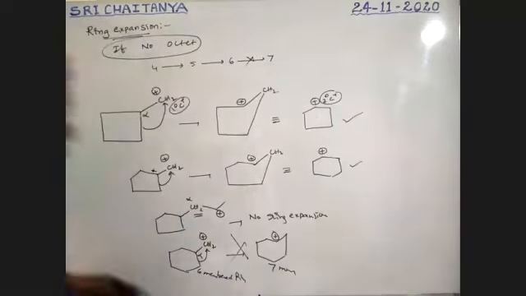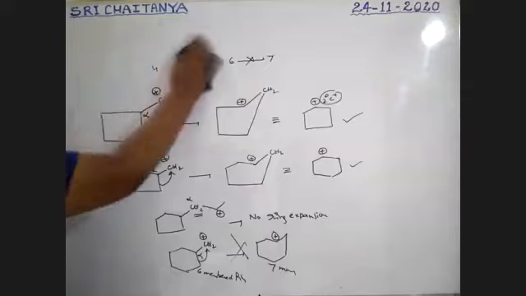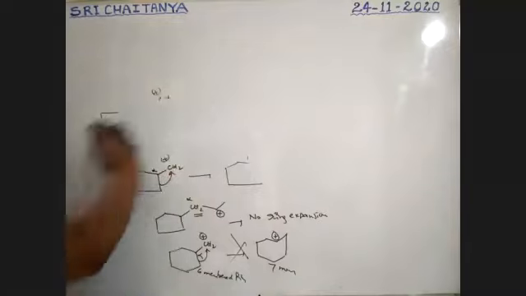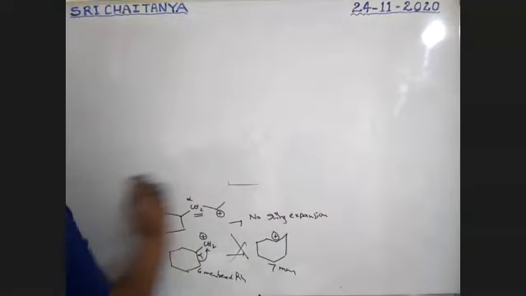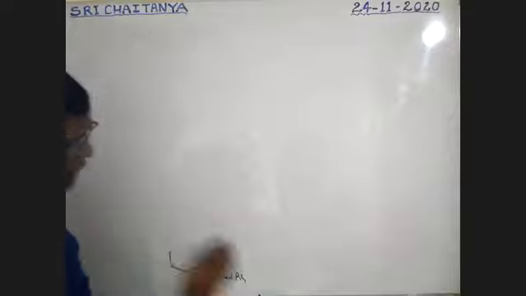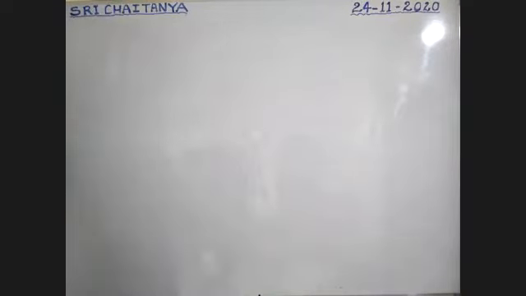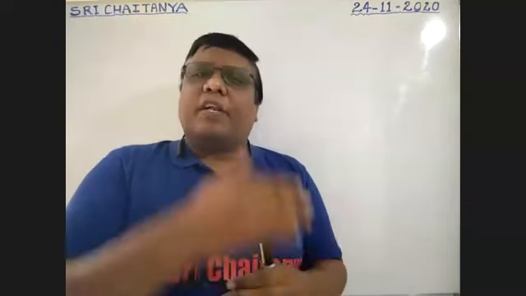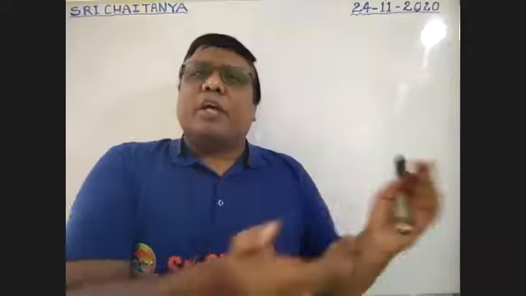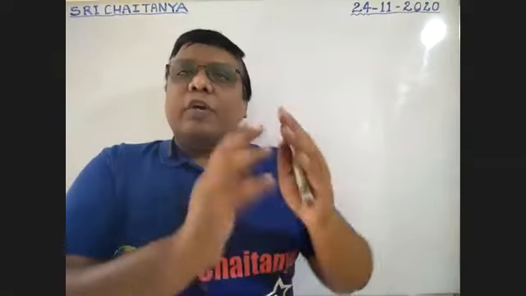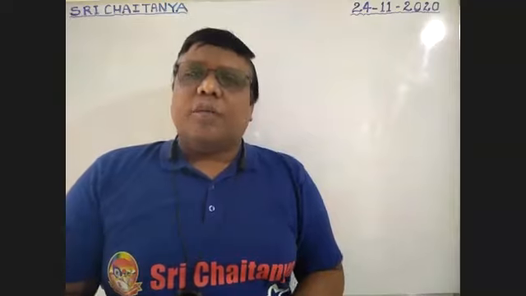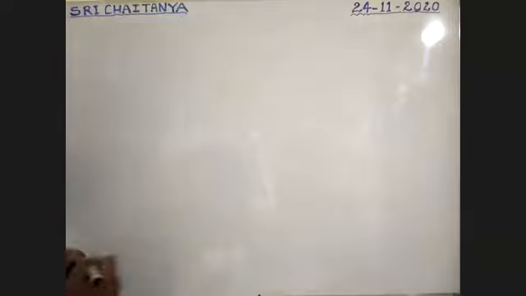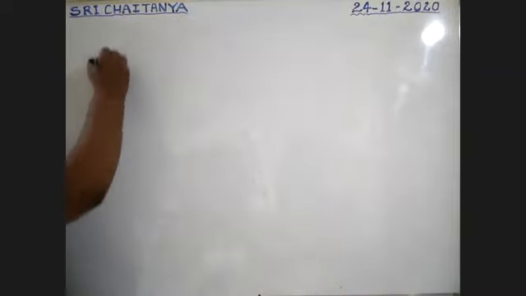Okay. Now some more examples. So anyway, a less stable compound changes to a more stable compound. When compared to a 4-membered ring, a 5-membered ring is more stable. When compared to a 5-membered ring, a 6-membered ring is more stable. That is why the more stable carbocation is the final compound. The more stable species is the final answer. Okay, now I'm taking one like this.